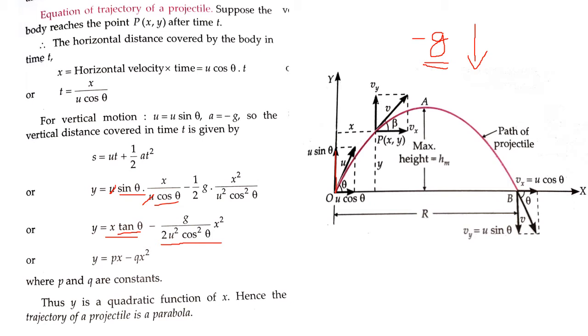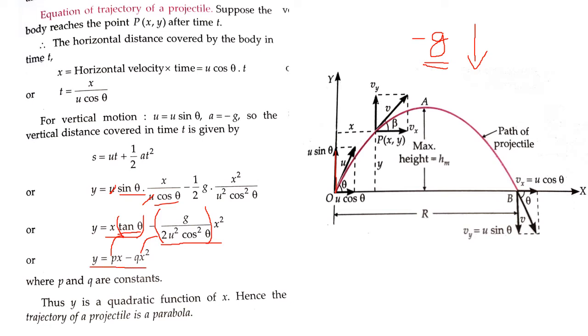Now let us assume this part as a constant p and this part as constant q. So I can write my vertical motion y equals px minus qx square.